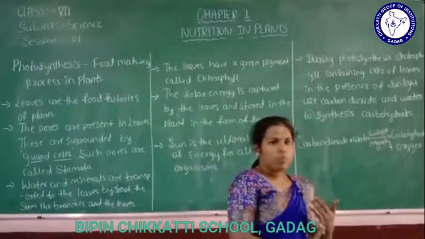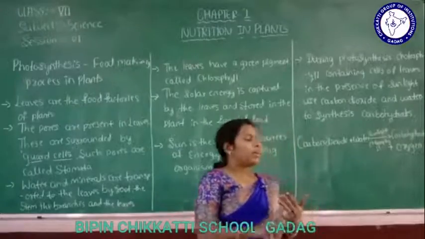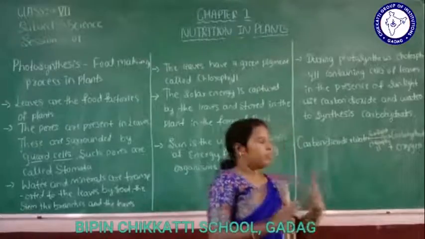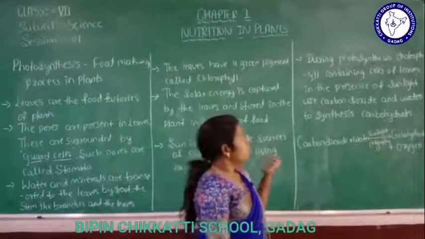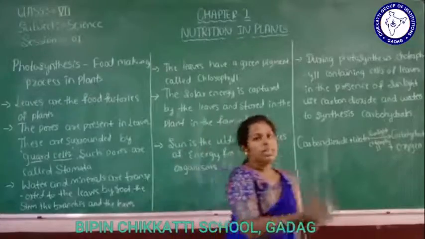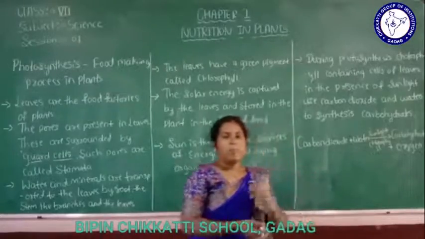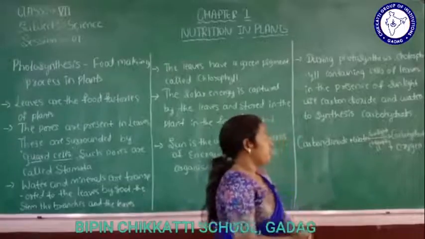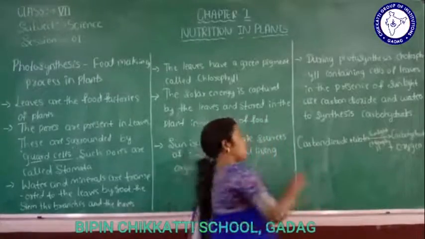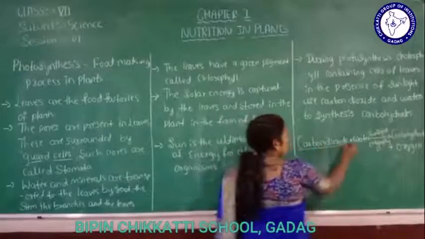So, atmospheric carbon dioxide, sunlight, and water and minerals in the soil absorbed by the roots of the plant. Using all these ingredients, the plant prepares the food, isn't it? While preparing the food, it uses carbon dioxide, isn't it?